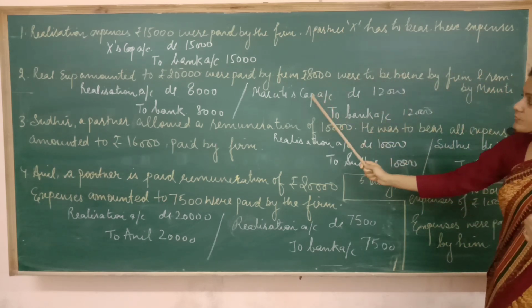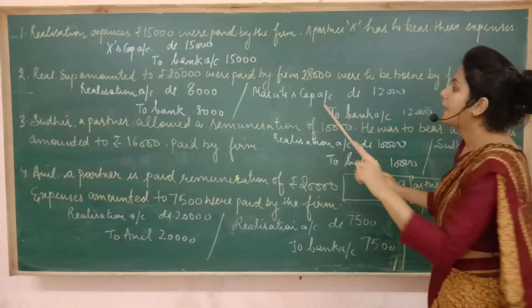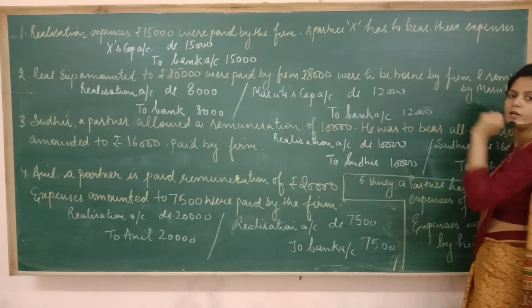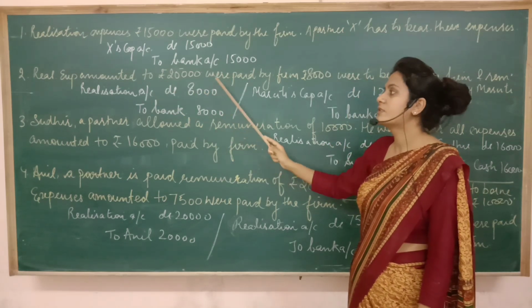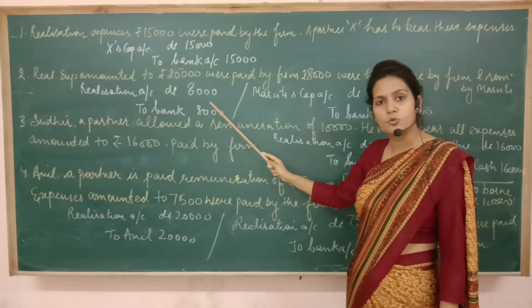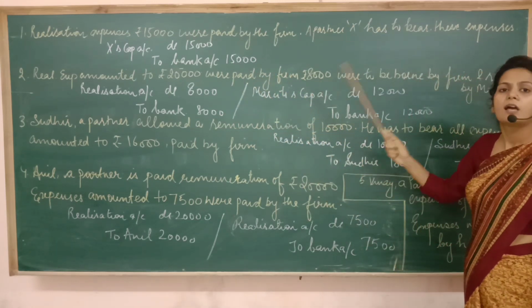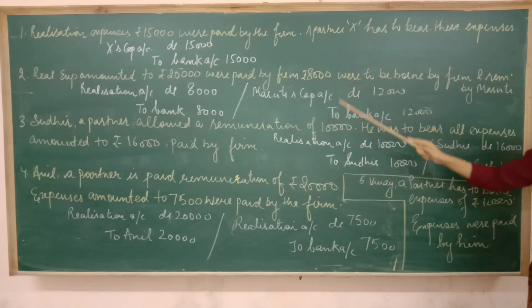But this responsibility is of Maruti, not of the firm. That's why I can't debit realization account with rupees 12,000. I can debit realization account with 8,000 because here the responsibility lies on the shoulders of the firm. Here the responsibility is of Maruti. The firm had only helped. So I hope you can differentiate both the cases.